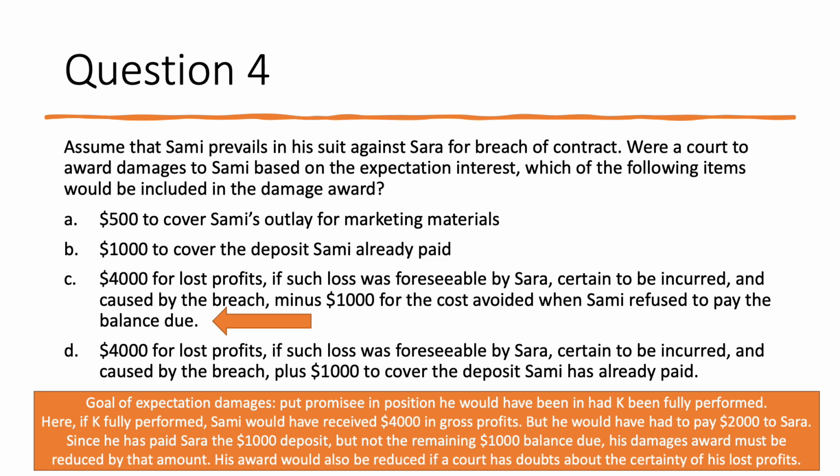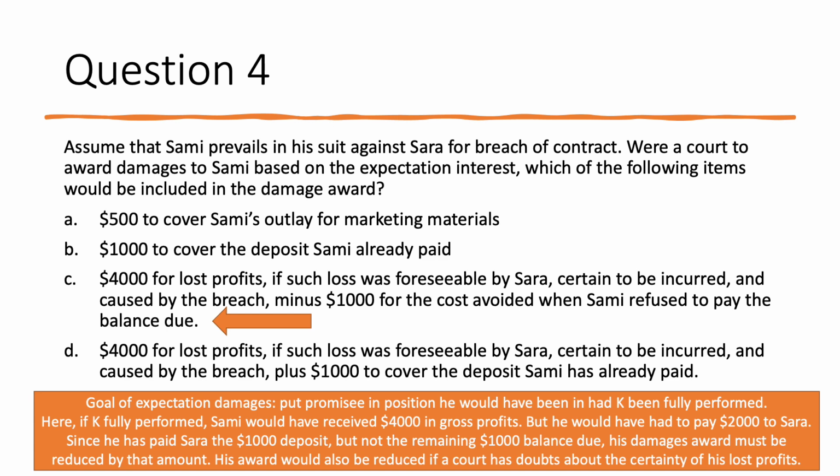Here, had the contract been fully performed, Sammy would have received $4,000 in gross profits, but he would have had to pay $2,000 to Sarah. Since he has paid Sarah the $1,000 deposit, but not the remaining $1,000 balance due, his damages award must be reduced by the balance due because he has avoided that cost. If we didn't reduce the award by that sum, then Sammy would come out in a situation better than the one in which he would have been had the contract been fully performed.